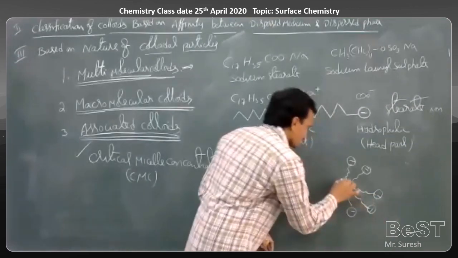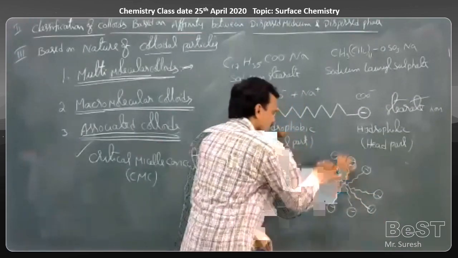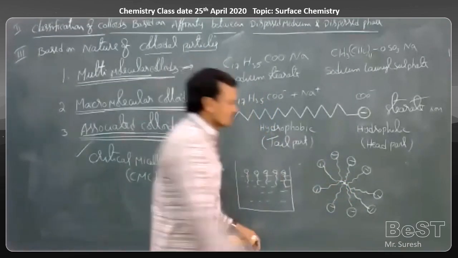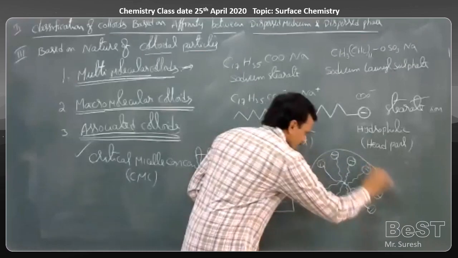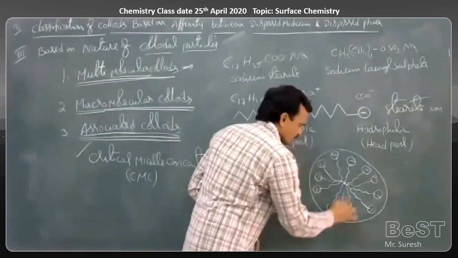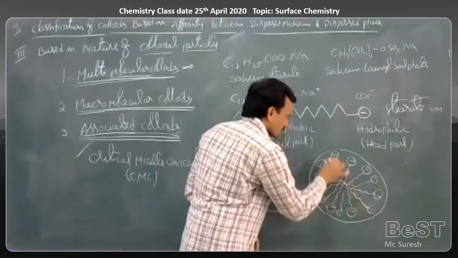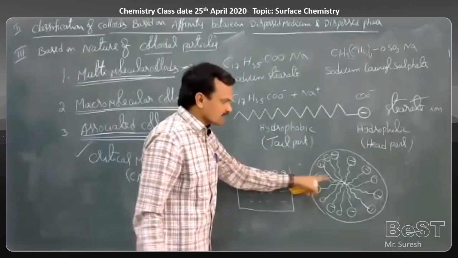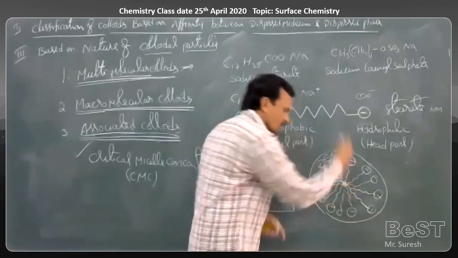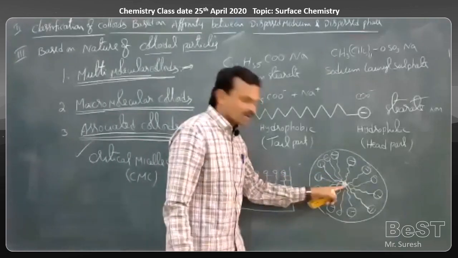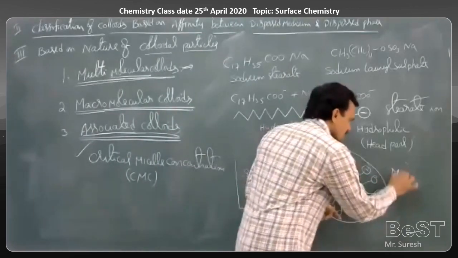So tail parts attract each other like this. Then we can get a large sized particle like this. Now the size of this particle is in the range of colloidal sized particle. And this colloidal sized particle formed here is called as micelle.